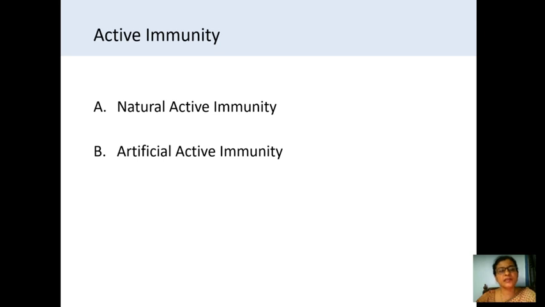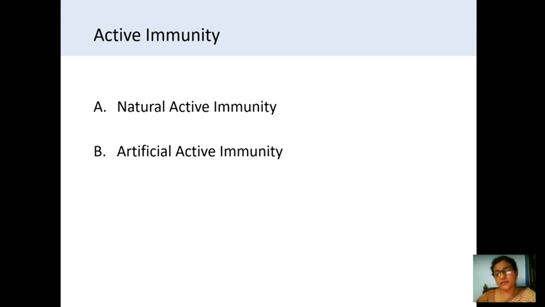Whereas in artificial active immunity, we are introducing the pathogens in a live form or killed form into the body to stimulate the immune response, so that the person will develop an immunity against certain infections. So that is artificial active immunity. Artificial active immunity is nothing but giving vaccinations.